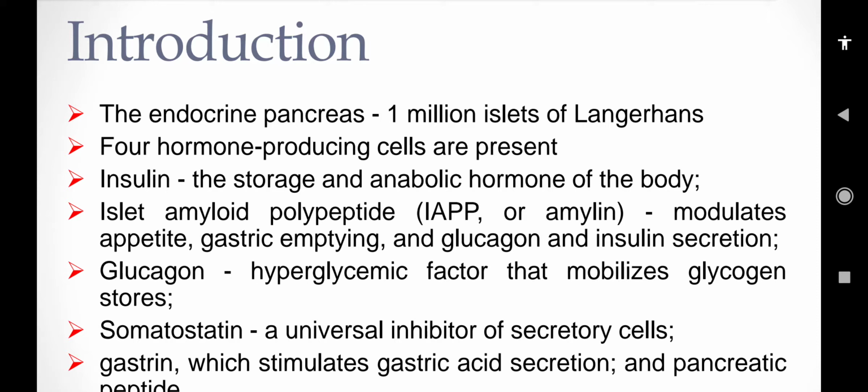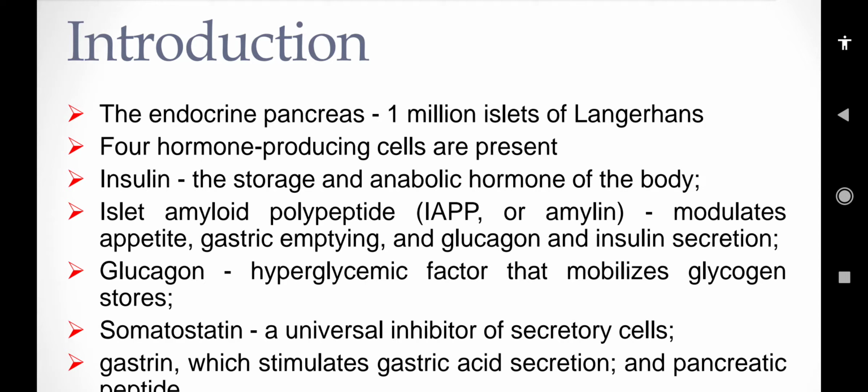Today I discuss the pharmacology of anti-diabetic drugs. Here is the introduction of anti-diabetic drugs and what diabetes is. Before knowing the anti-diabetics, you should know what diabetes is and from where diabetes is caused.